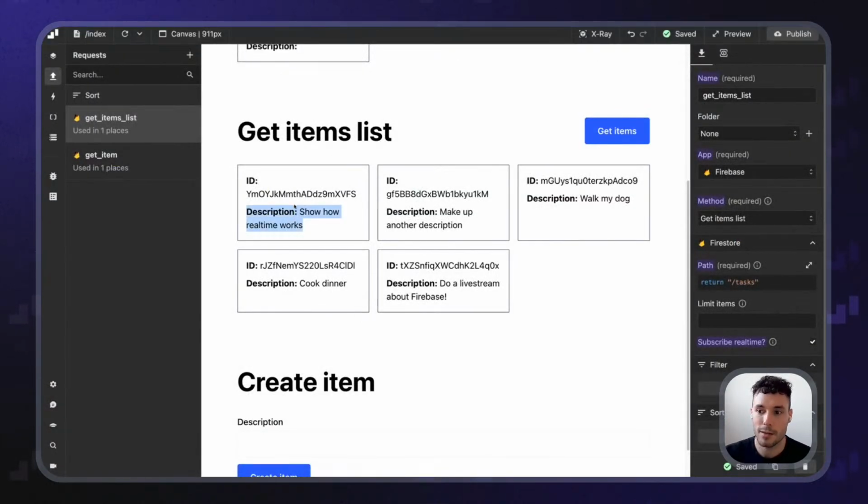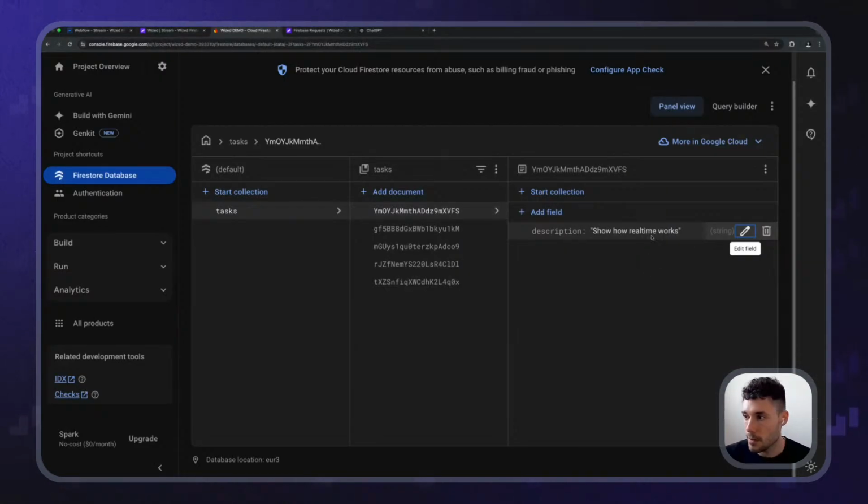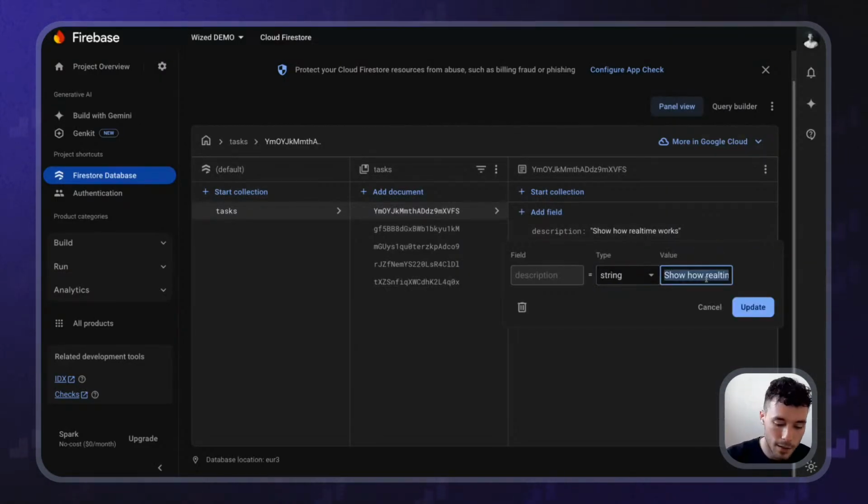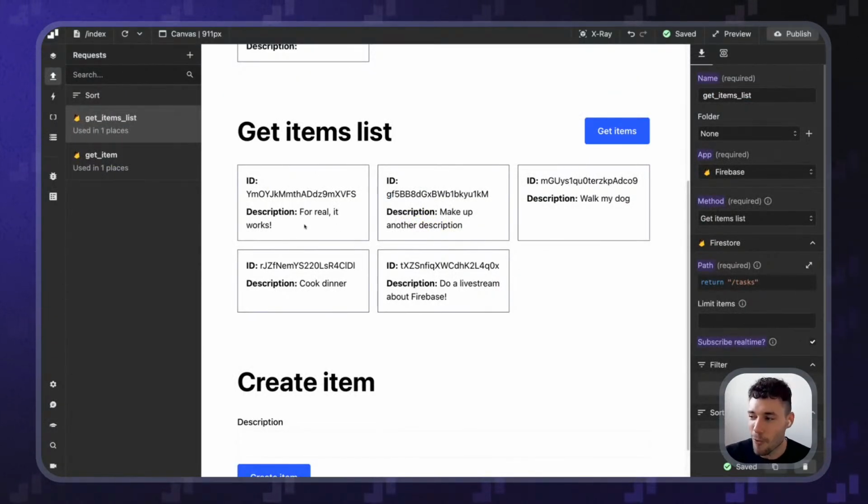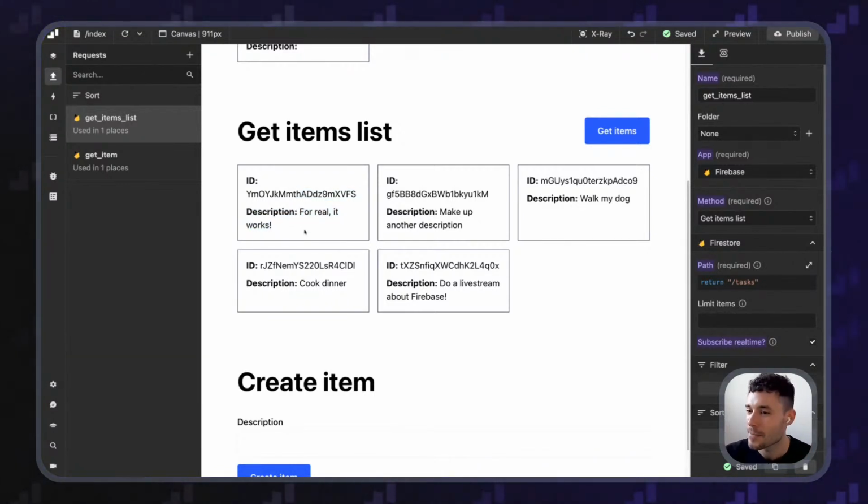I go back to my page and you can see how this data was already changed automatically. If I did a side by side comparison, you would see how it changed immediately, maybe just a few milliseconds, but it's real time. If I change this again to see for real, it works. It's so fast that I cannot switch fast enough to see how it changes. Anyways, you can see how things are dynamic, very easy to display the real time changes.